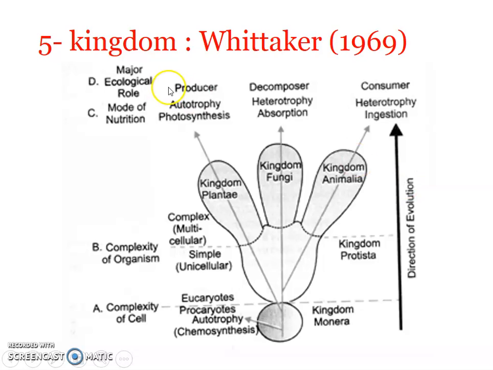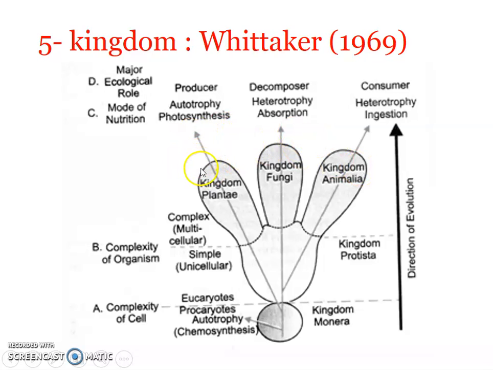So, as we already mentioned, ecological role also is reflected in this particular classification. And direction of evolution, you can see this is the simplest one. This 5 kingdom classification also reflects the direction of evolution, in the sense the first formed groups on the earth could be prokaryotic. Slowly along the evolutionary path, these were the ones which were recently evolved.